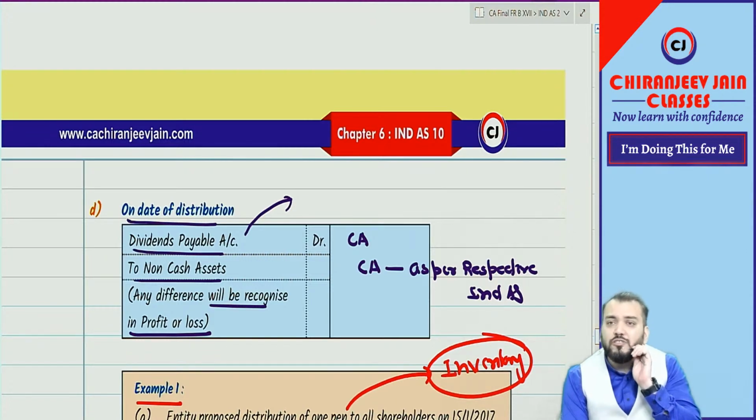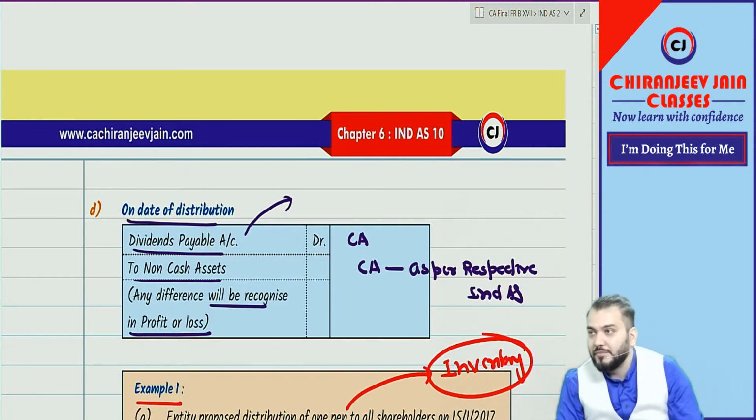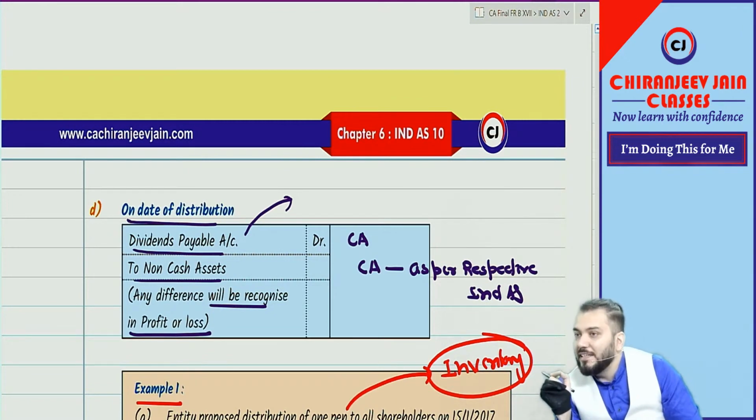Now, the general rule is what? Any income and expense will be transferred to PL, and any distribution to owner will never be transferred to PL. Any distribution to owner of whatever nature, whether in cash or in non-cash asset, will be debited to retained earning. Retained earning is nothing but PL appropriation account.